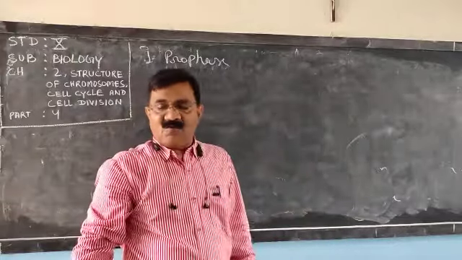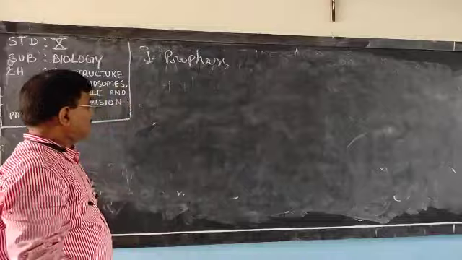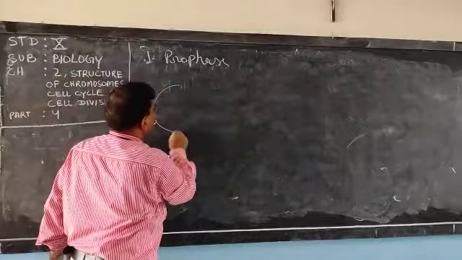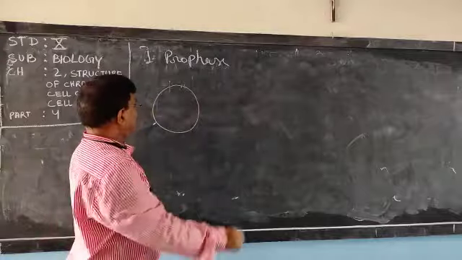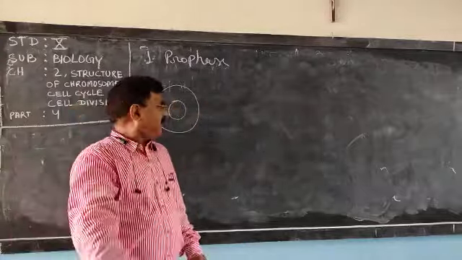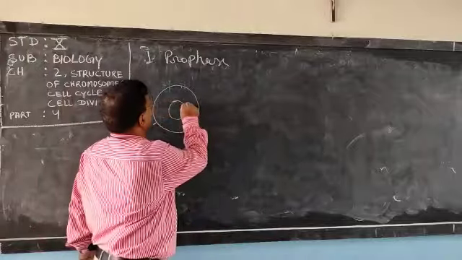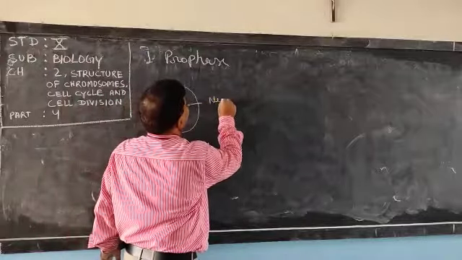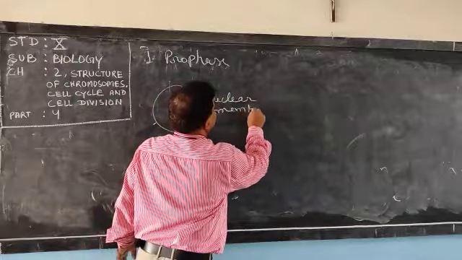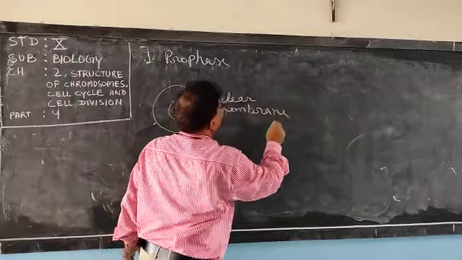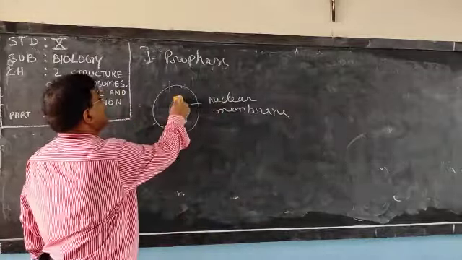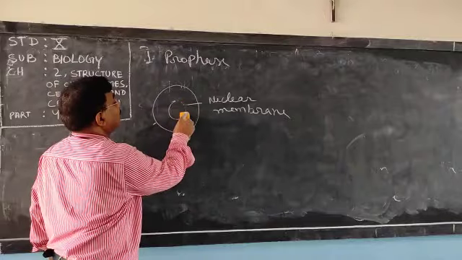Suppose, what happens in prophase? Let us see. This is an animal cell, nucleus. This is the nuclear membrane. What happens in both plant and animal cell? This nuclear membrane disappears.